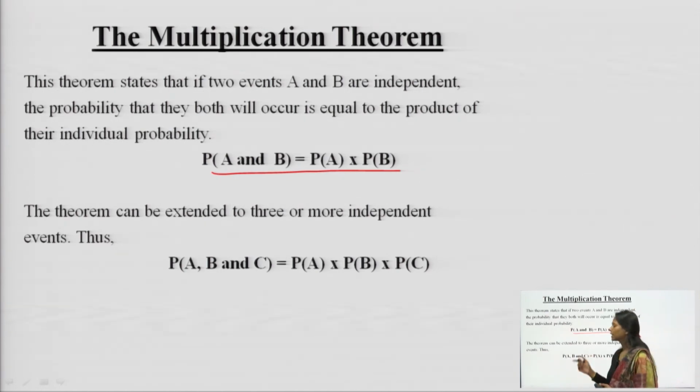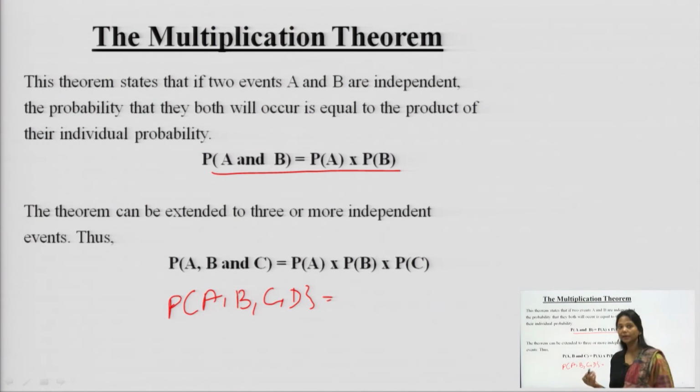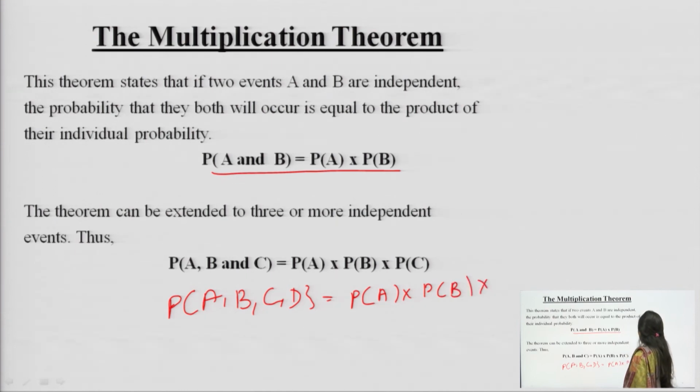Thus, the theorem can be extended to more than 2 events, more than 3 events; we just keep on multiplying. If we have probability of A, B, C, in the same manner we can even have A, B, C, D, your wish. Depending upon the number of events, we have the probability of A multiplied by the probability of B multiplied by the probability of C multiplied by the probability of D.